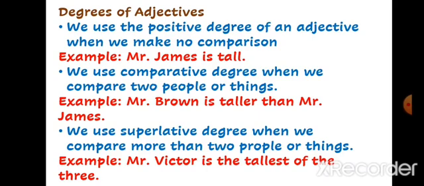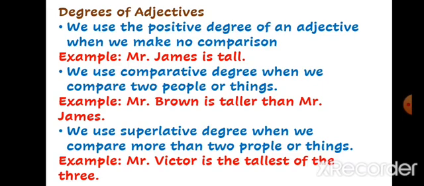Next comes the comparative. I have told you that we use comparative when we compare 2 things or people. Here you see the example, Mr. Brown is taller than Mr. James. Have you seen the difference here? Now we are comparing Mr. Brown's height and James' height. So I have written here taller instead of tall because we are comparing between two people here.